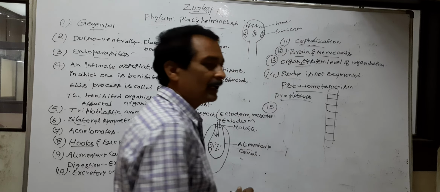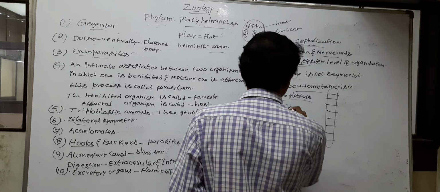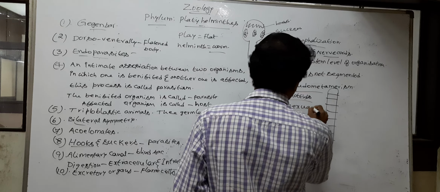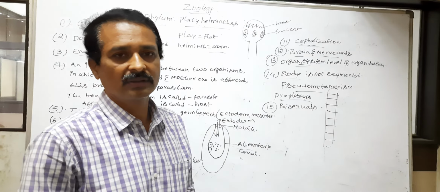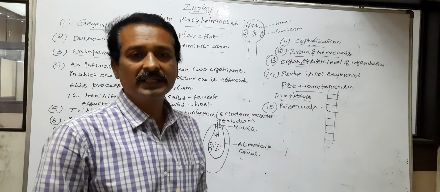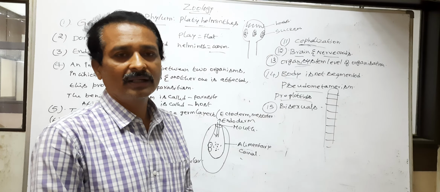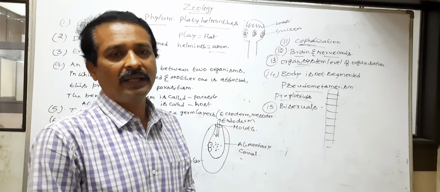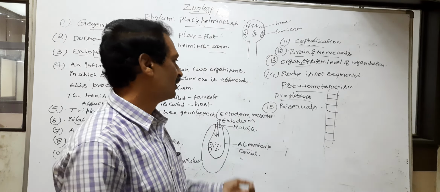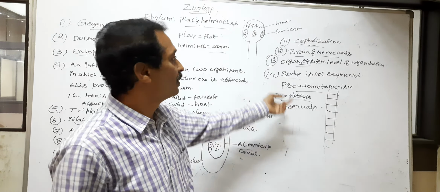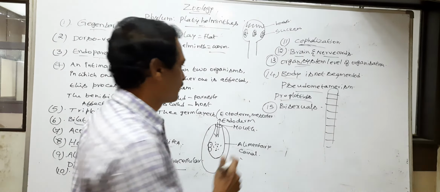Next, Platyhelminthes are bisexual. Bisexual animals are monoecious. Bisexual means a single animal can produce male and female gametes, called bisexual or monoecious. So Platyhelminthes are bisexual.